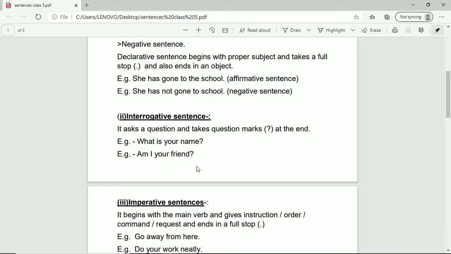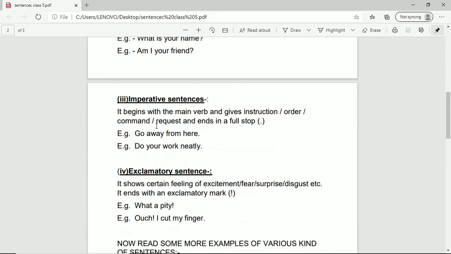Is he your friend? Question mark, etc. So you should remember two things in mind. First of all, whenever you write an interrogative sentence, you must ask a question, and the question can be asked by the WH family or by a helping verb, right? Now let's move to imperative sentences.